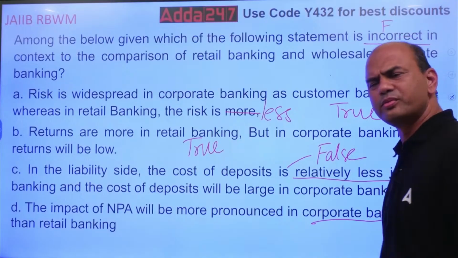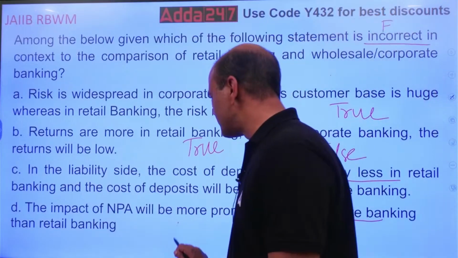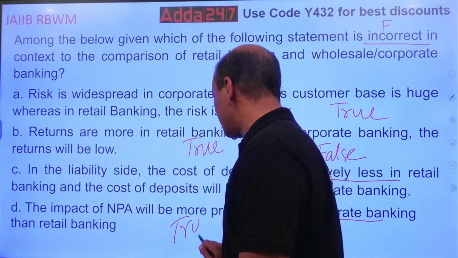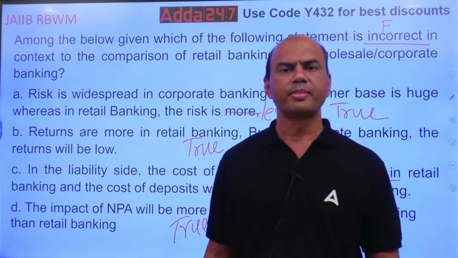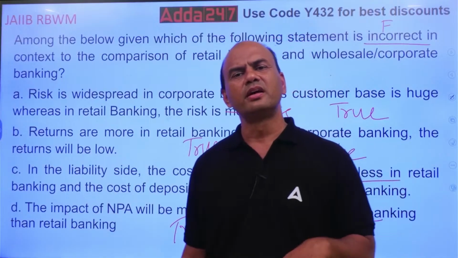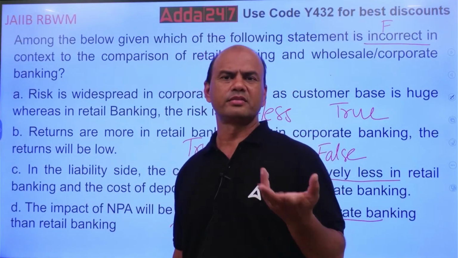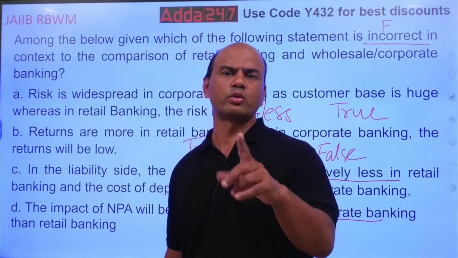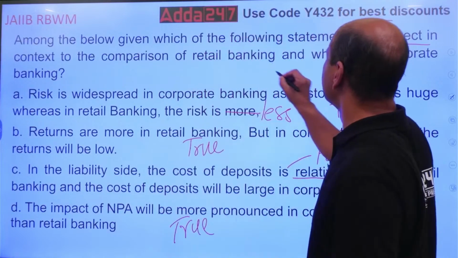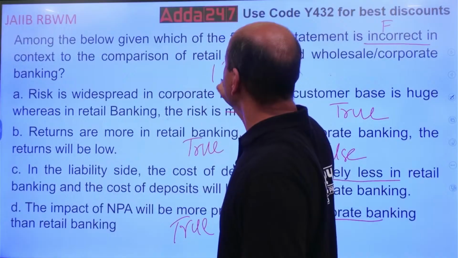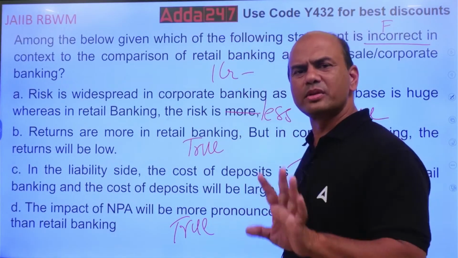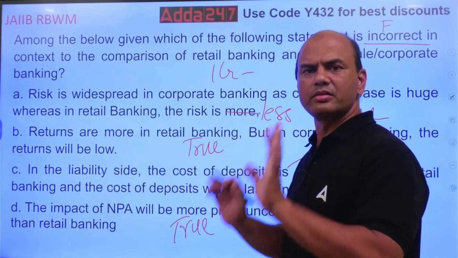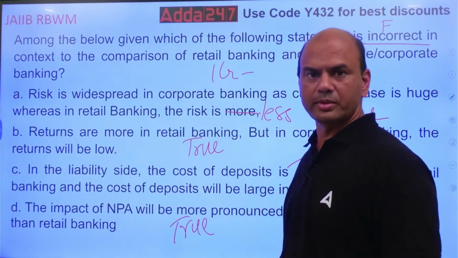And last one: the impact of NPA will be more pronounced in corporate banking than retail banking. That's true, obviously. There will be more NPAs in corporate banking than in retail banking. Why? I'll give you a simple example. Let's say I'm having 1 crore rupees. In corporate banking, I'll give it to one customer, 1 crore.